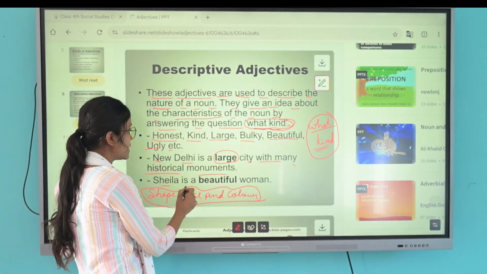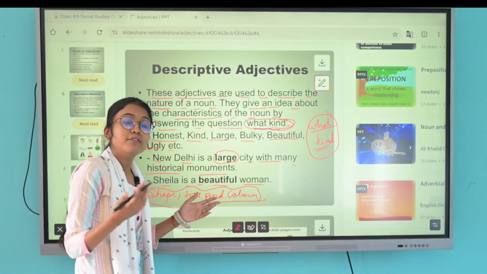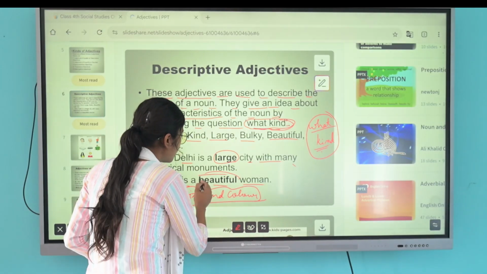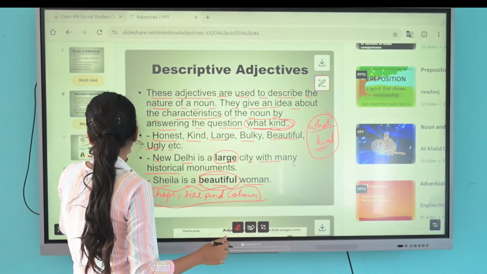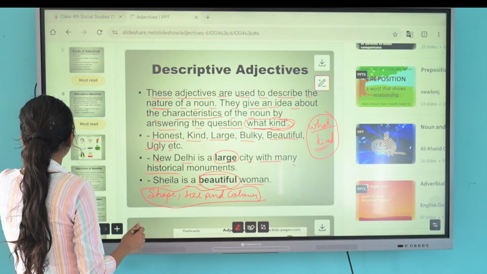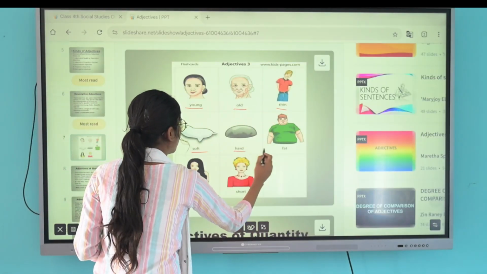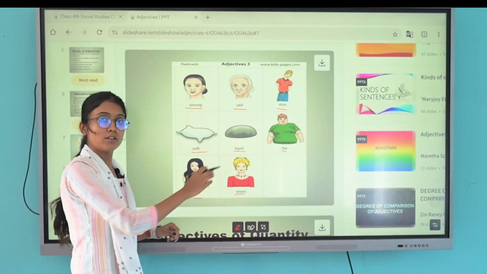Sheila is a beautiful woman. What kind of woman is Sheila? A beautiful woman. There are many more examples: young, old, thin, soft, hard, fat, long, short.